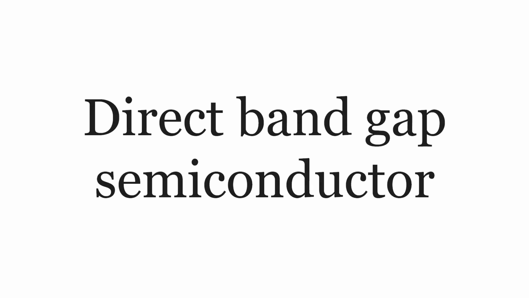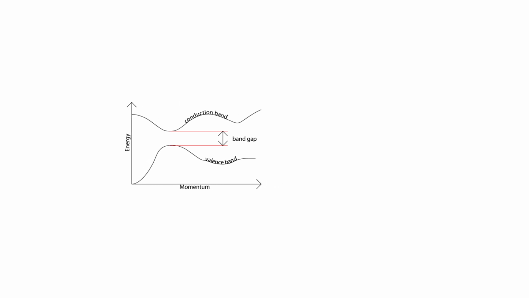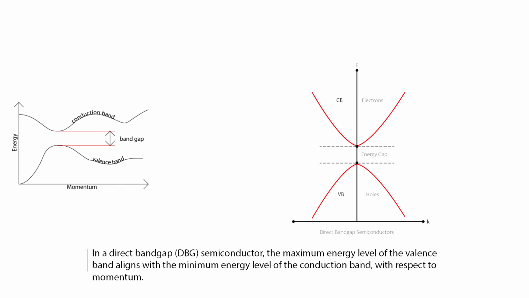Direct bandgap semiconductor. In a direct bandgap semiconductor, the top of the valence band and the bottom of the conduction band occur at the same value of momentum, as in the schematic. In a direct bandgap, DBG, semiconductor, the maximum energy level of the valence band aligns with the minimum energy level of the conduction band, with respect to momentum.